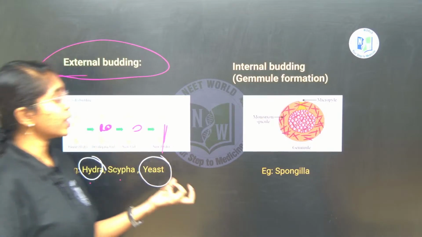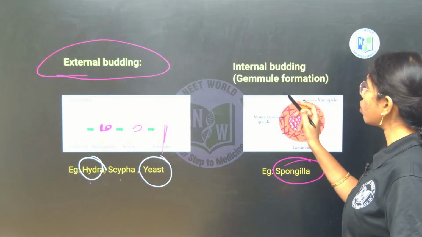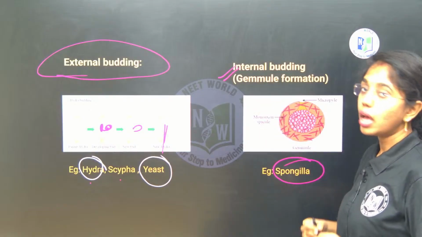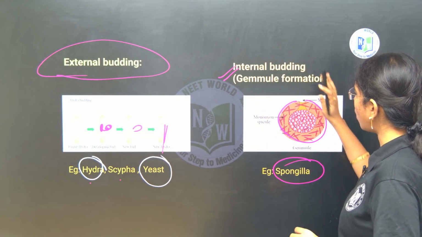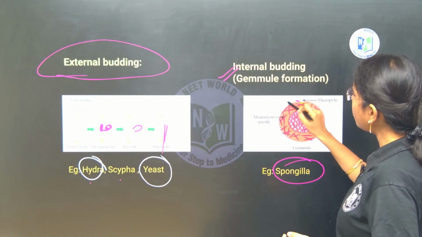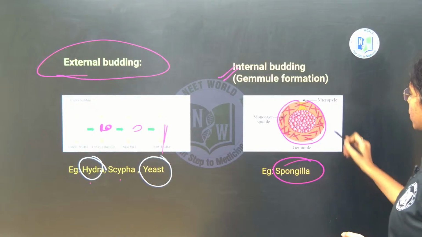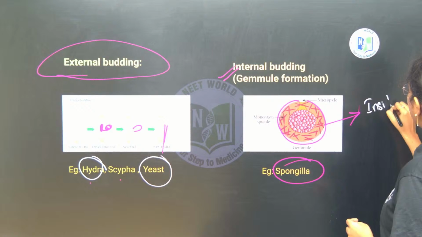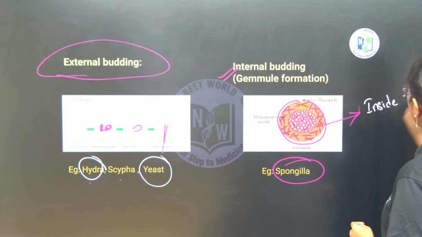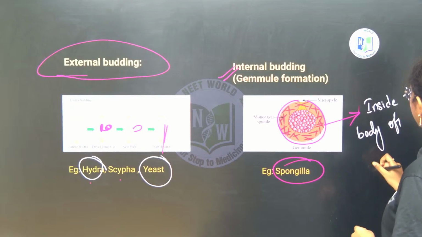Internal budding is seen in spongilla, where it is also called gemmule formation, wherein multiple gemmules are formed inside the body of spongilla.